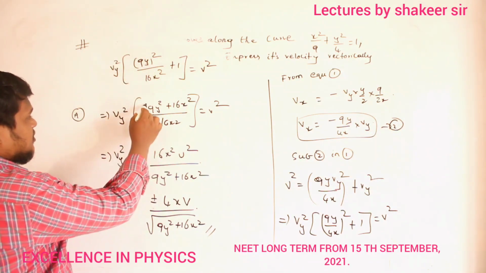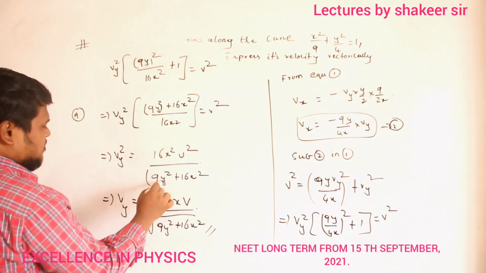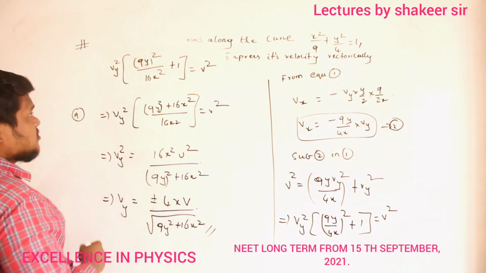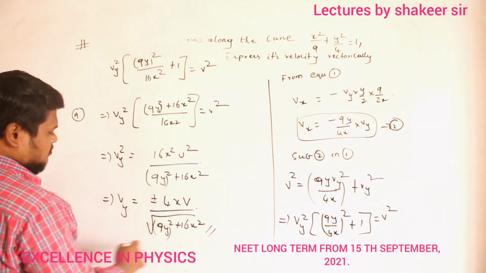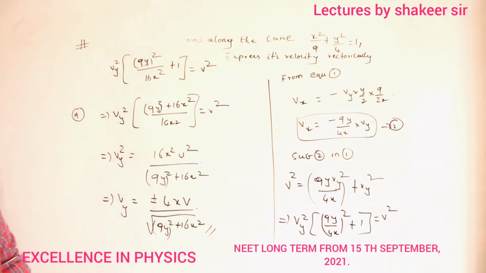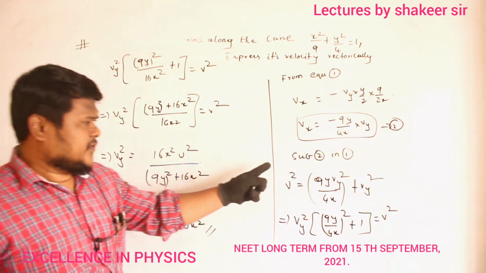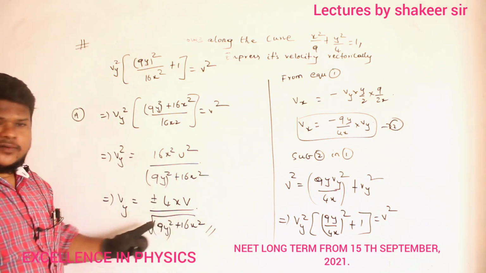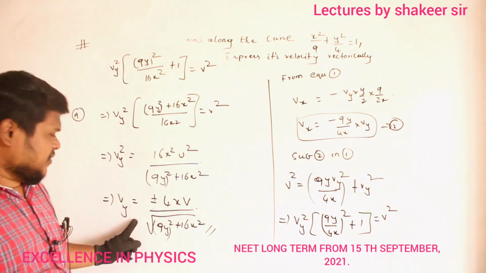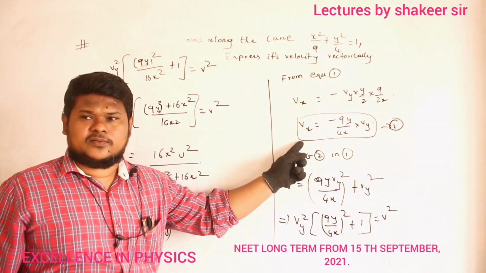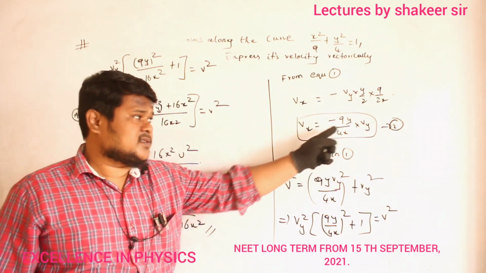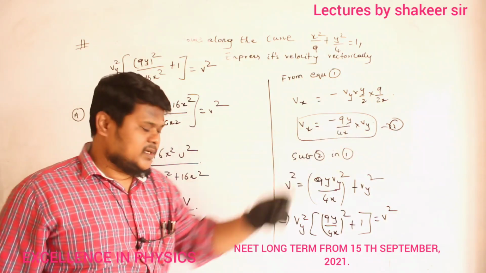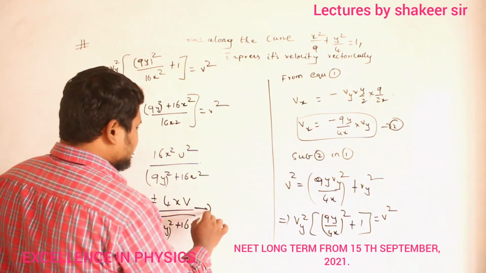9y whole square is already there, no? Yes. So 9y whole square. That's the value which I got. Clear, no? So therefore, this is the Vy value I got. Now you take this Vy value and substitute it in equation number 2, you will get the Vx value also, because here also I have Vy, no? Clear? So let this equation be equation number 3.